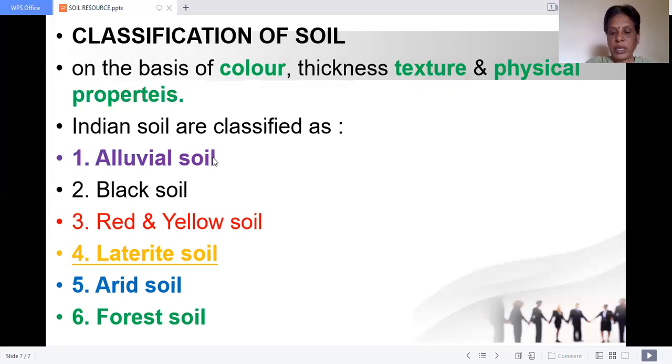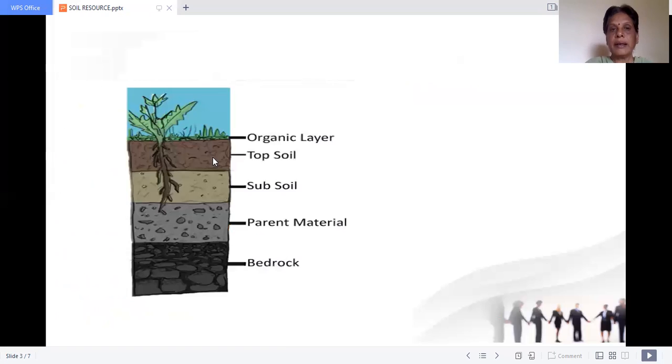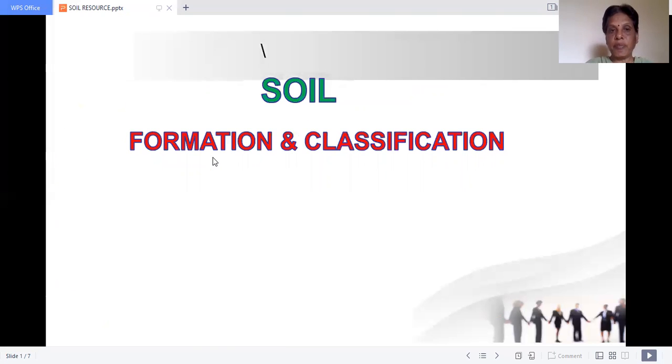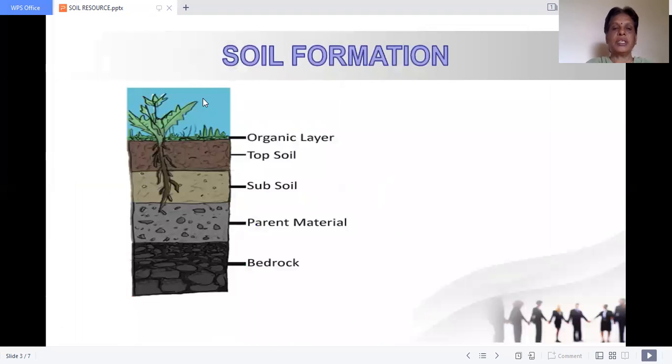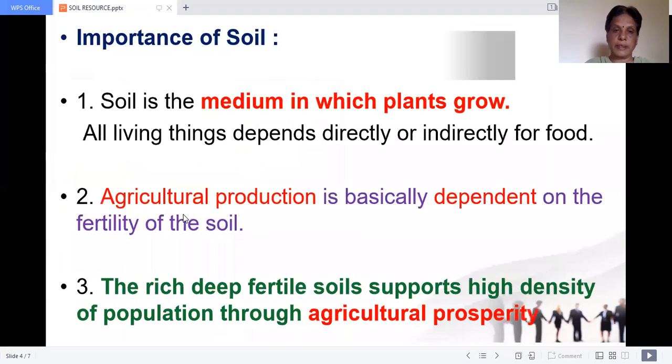Okay, children. So, what is soil? We have seen that soil is the medium for plants to grow. It's a living system. The formation of soil, right? It is the thin upper surface layer on the earth, comprising weathered mineral particles, decaying organic matter, living organisms, water and air. In the soil formation, there is the top organic layer, below the topsoil where fine clay particles are formed. Then below that is the subsoil, up to the parent material, where the roots will go down. So parent material and bedrock.